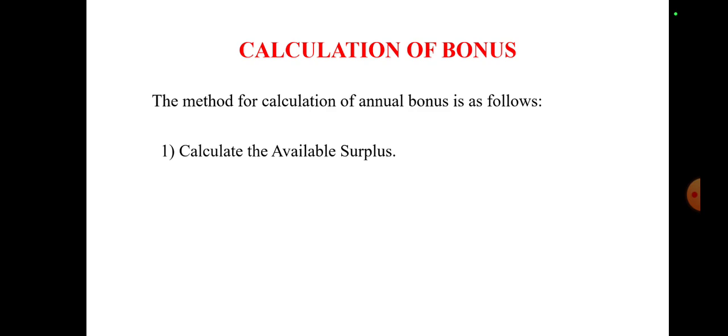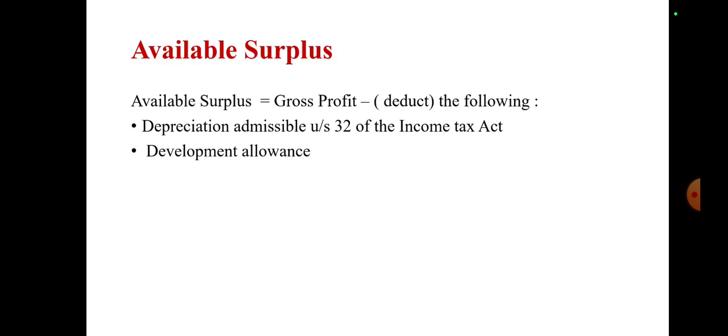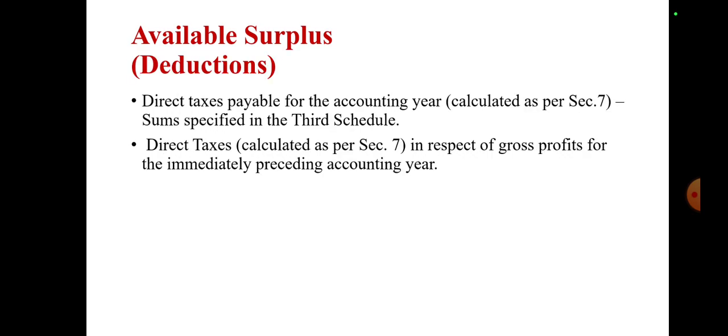And calculation of bonus is based on the available surplus. Available surplus is gross profit minus the depreciation admissible under section 32 of the Income Tax Act and development allowance, and other available surplus deductions, where direct taxes payable for the accounting year are calculated as per section 7, that is the sum specified in the third schedule, and direct taxes calculated as per section 7 in respect of gross profits for the immediately preceding accounting year.